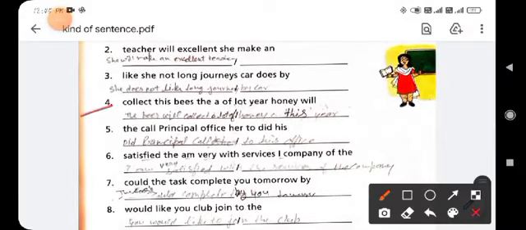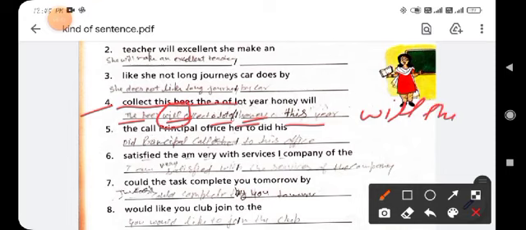Next is option number 4: collect this bees the a lot years honey will. So first you change this into an assertive sentence: The bees will collect a lot of honey this year. So how can you change this sentence into an interrogative sentence? You select will as the helping verb and use it at the beginning of the sentence: Will the bees collect a lot of honey this year? And put the question mark at the end of the sentence.